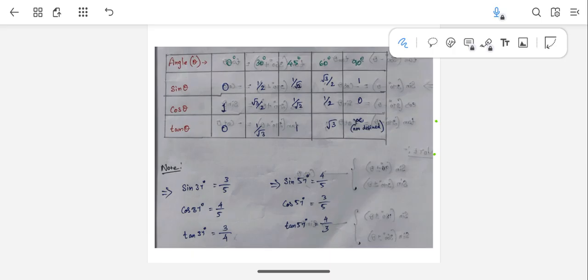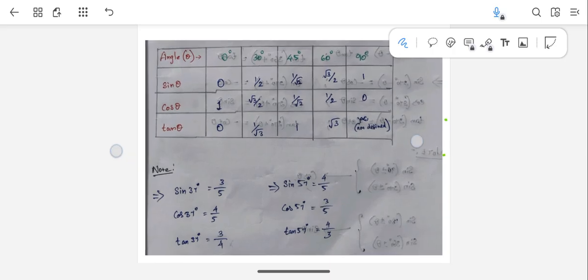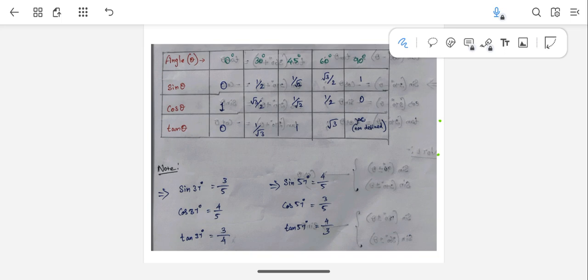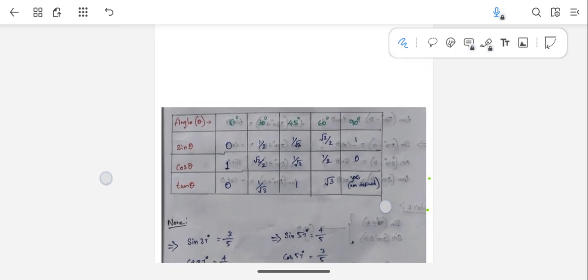Usually I don't recommend mugging up, but you need to mug this up. You need to remember this at any cost. It is a very basic thing which you must have learned in class 9 and 10. If you see it for the first time, it may feel like a tough thing, but it is very easy. So you need to learn this.